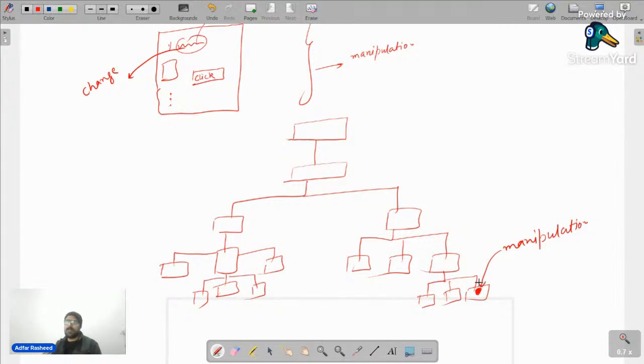Now, you guys tell me. I'm not going to give an answer to this, but you guys tell me. Don't you think when that manipulation happens, when that change happens, the best and the most efficient way is that it should only refresh this particular node inside of my document object model? Yes or no? That is the most appropriate and most efficient way, that if this action is bringing change in that particular node, it should actually refresh that particular node only.